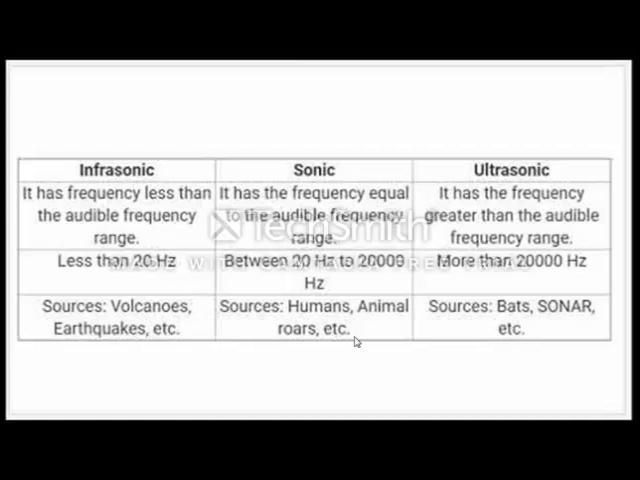The sources from which infrasonic sound is produced are volcanoes and earthquakes. Sonic sound comes from humans, animals, animal roars, etc. And in the case of ultrasonic, birds. So this was all about audible and inaudible sound.